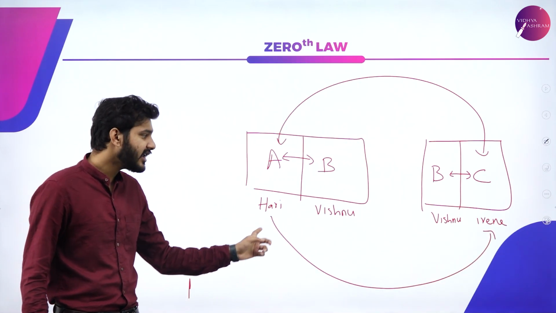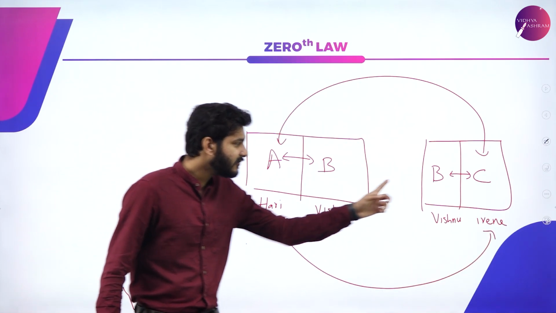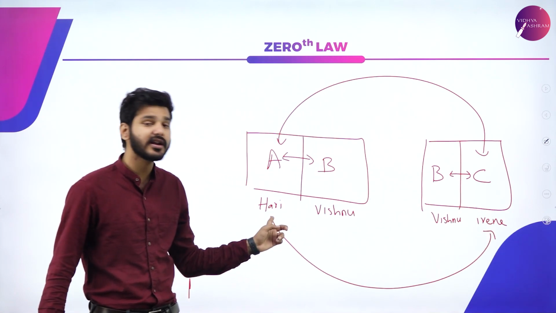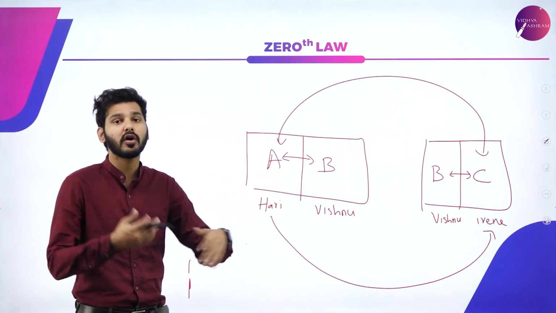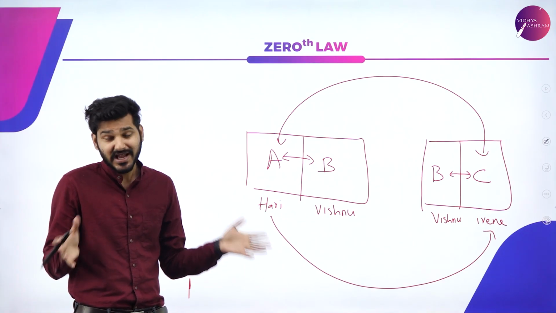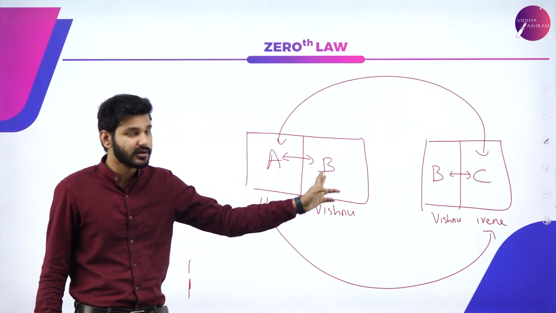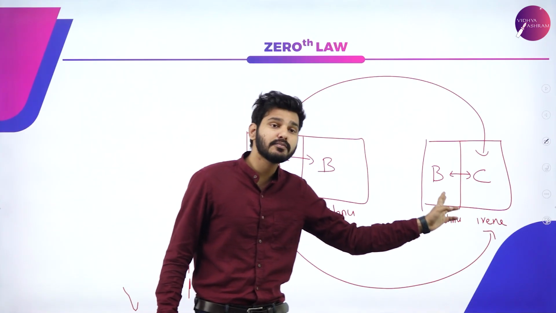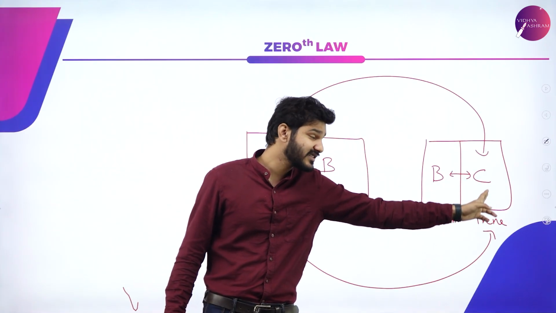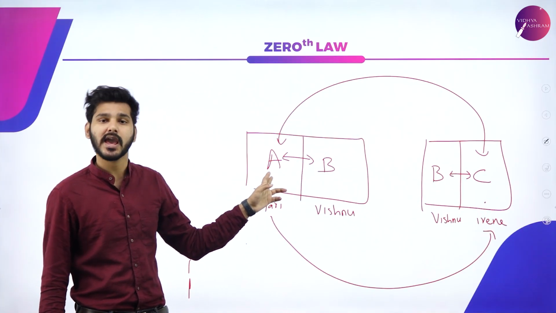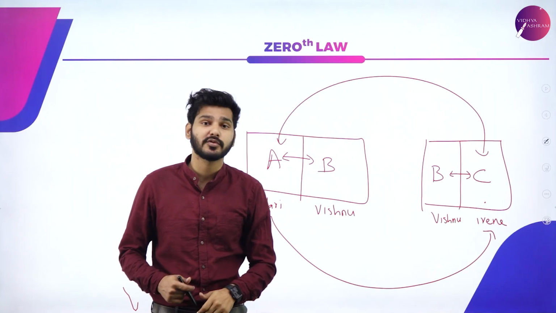All of them are studying in the same class. Just like that, if system A is in thermal equilibrium with B and system B is in thermal equilibrium with C, then C is in thermal equilibrium with A. That is the zeroth law of thermodynamics.